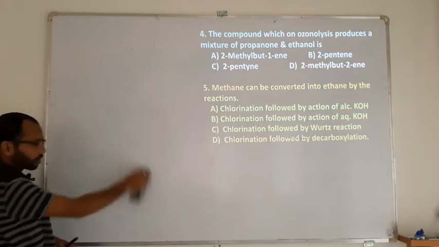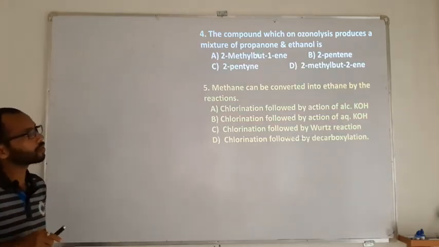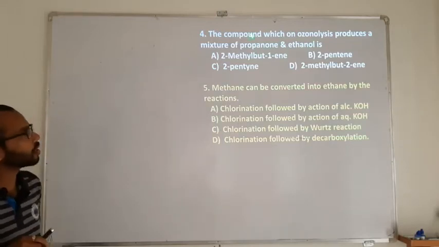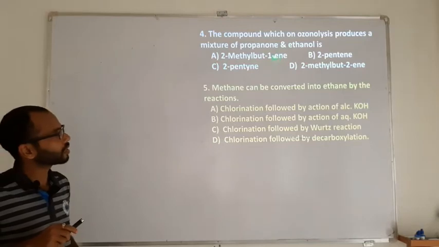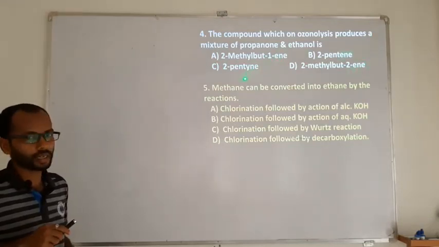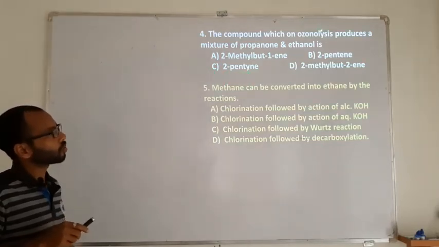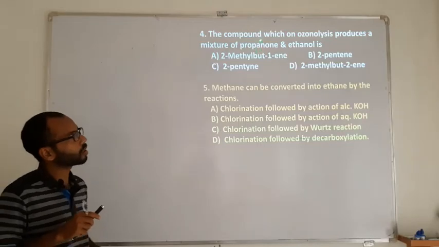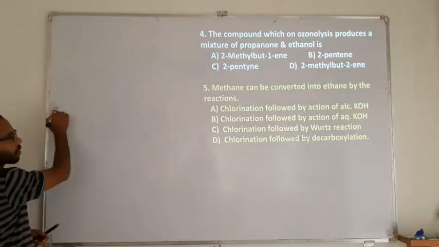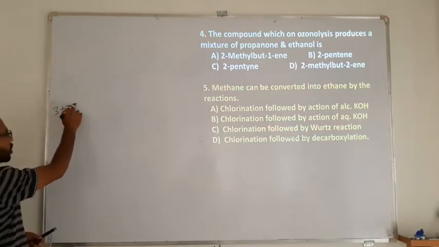As the question says, there are two different products, which means the alkene must be unsymmetrical. So the options are an ENE alkene, even this is an ENE alkene, and a YNE. So option C will not be there because it's a triply bonded compound. Now in ozonolysis, the compounds are propanone and ethanol. Propanone will have prop, which stands for 3 carbon atoms, and ethanol, eth stands for 2 carbon atoms.